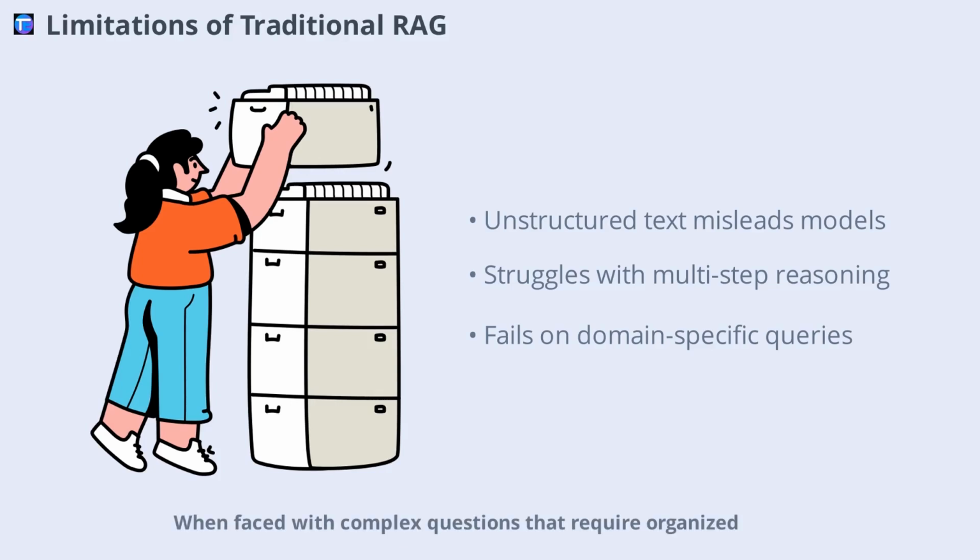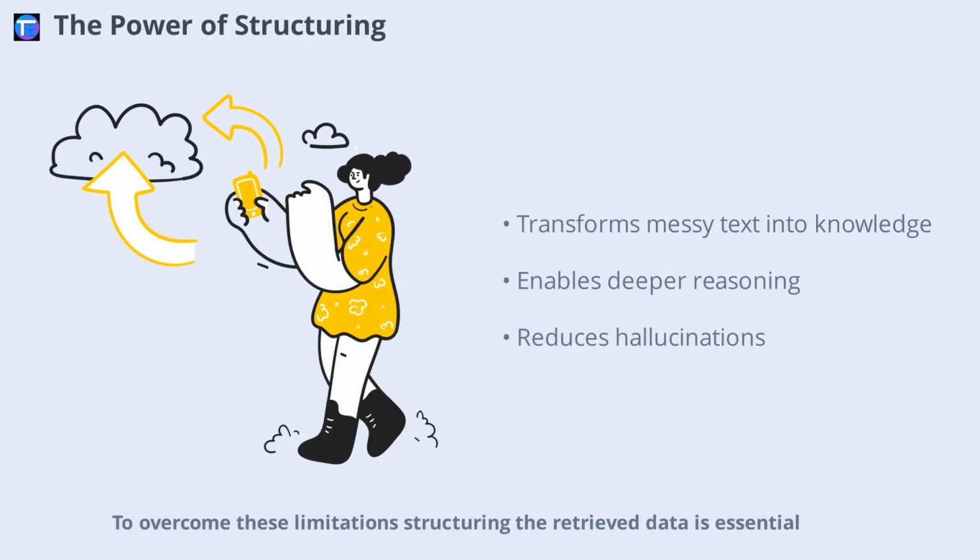When faced with complex questions that require organized, domain-specific knowledge or multi-step reasoning, traditional RAG systems often fall short. The lack of structure in the retrieved information makes it hard for the model to connect the dots and provide accurate, comprehensive answers.